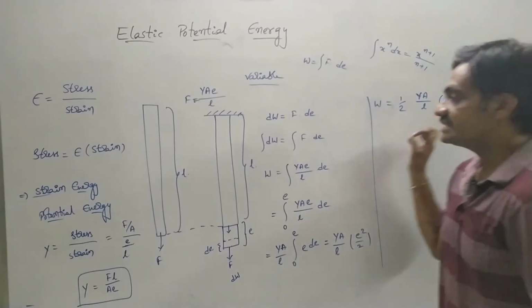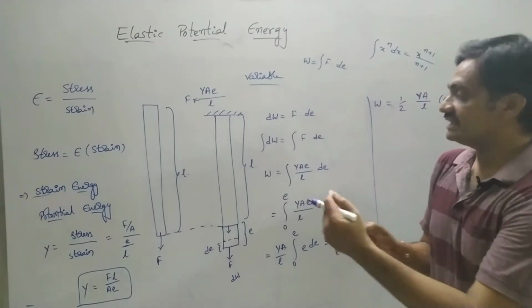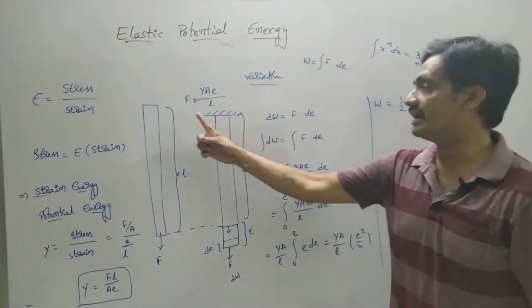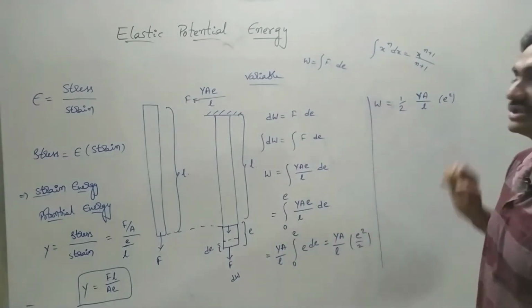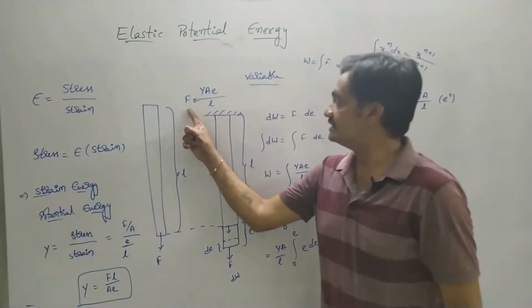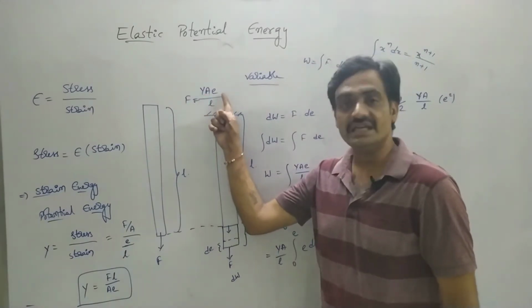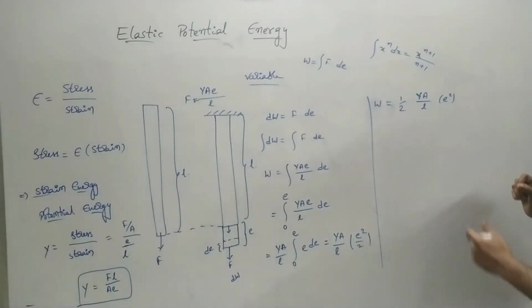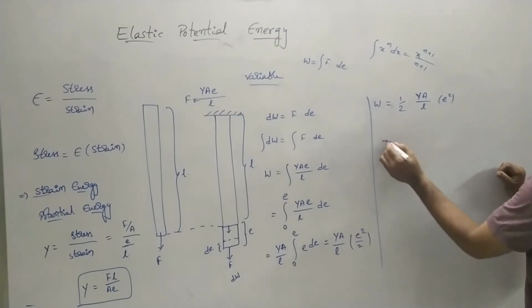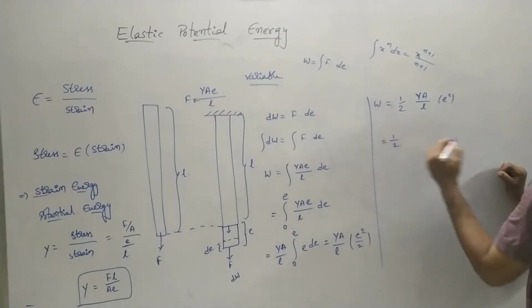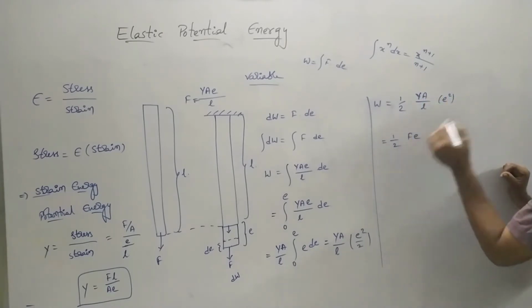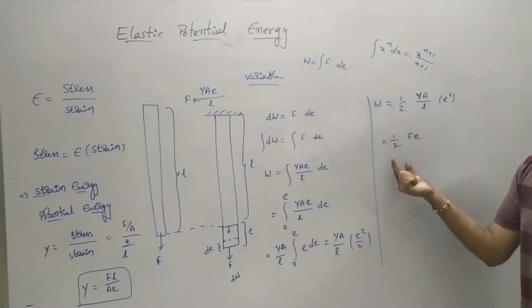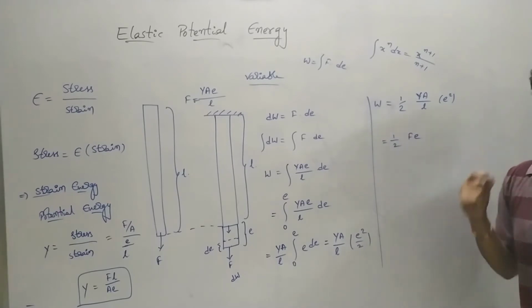Now we have to represent this expression in terms of the force applied on the wire to deform its shape as well as the extension, where observe that F equals Y A E by L. So just bring one E to this side, then work done is 1 by 2 into Y A E by L, which is nothing but F into E. Work done can be represented as half into deforming force into extension.